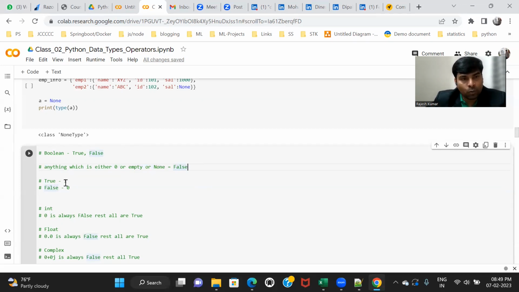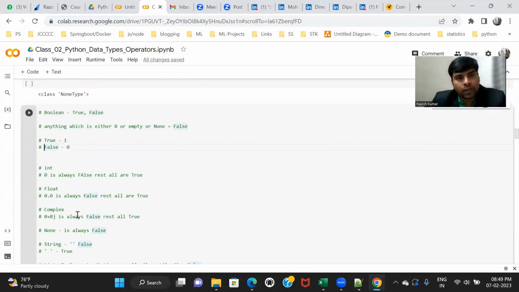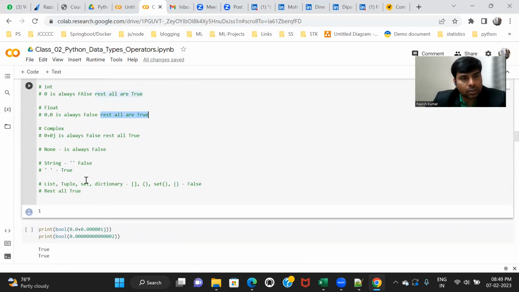For example, 1 is considered true and 0 is considered false. Let's suppose I take an int. If I take int 0, it is considered false and everything else is true. So int 0 is always false, and apart from 0, everything is true. For float, 0.0 is always false and the rest are true. For a complex number, 0 plus 0j is always false and the rest are true. None is always false.